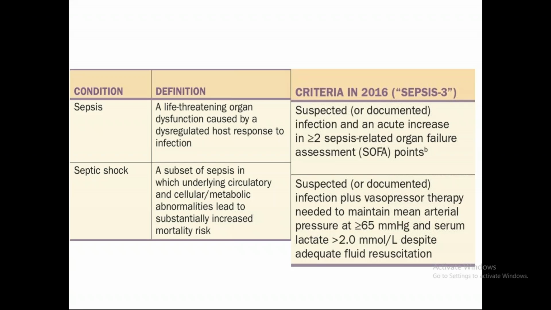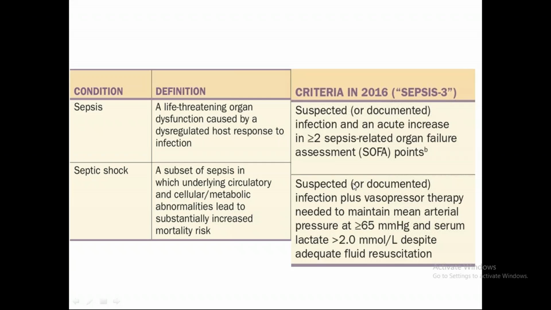It is no more simply a systemic inflammatory response to the pathogen, but it is a dysregulated host response. The Sepsis guidelines criteria are very important, and we define it by SOFA score. Two or more than 2 SOFA is sepsis. Septic shock is a subset of sepsis with hypotension, and its definition has 3 points.